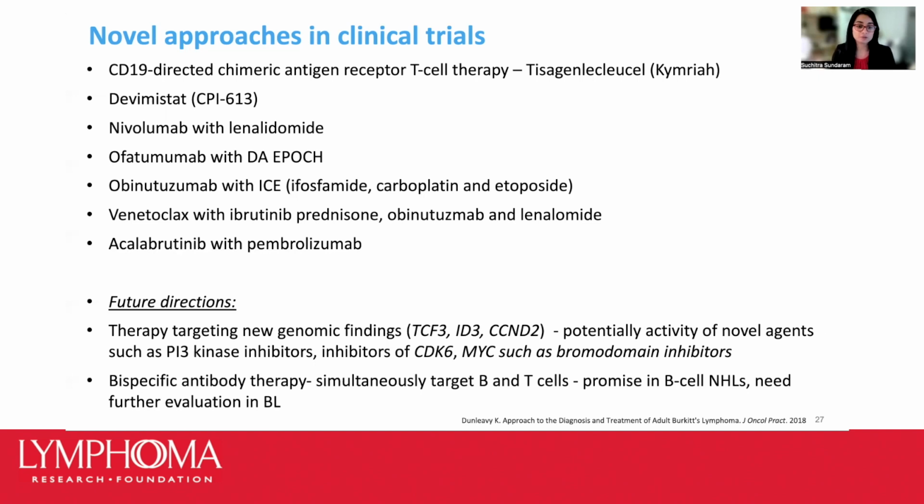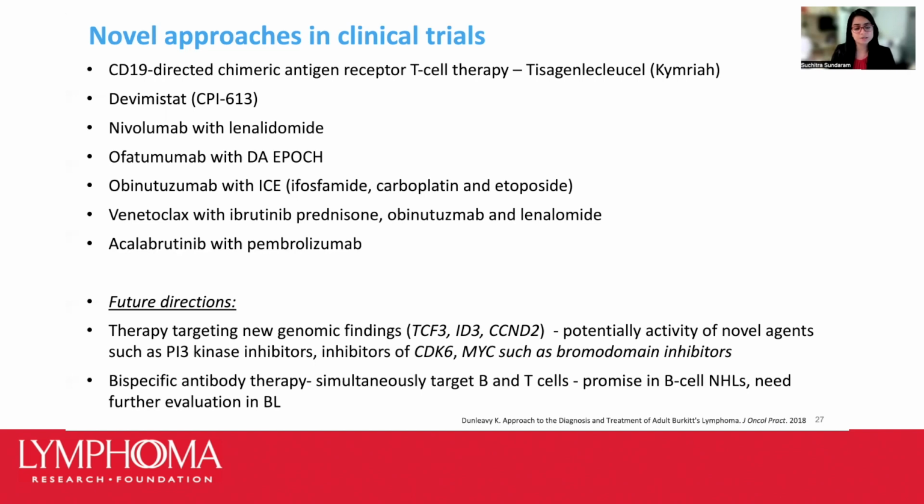Then there's obinutuzumab, which is a second-generation glycoengineered monoclonal antibody, in combination with ICE as a standard salvage treatment in aggressive lymphomas. Venetoclax, that causes cancer cell death or apoptosis, is being used in combination with ibrutinib, which is a BTK enzyme inhibitor, and with obinutuzumab and lenalidomide.